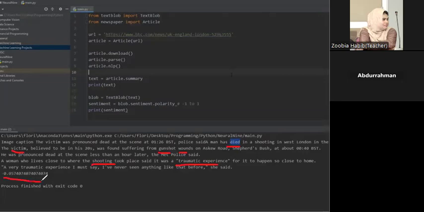So yeah, see, it's minus 0.057. So yeah, that's a really negative text.